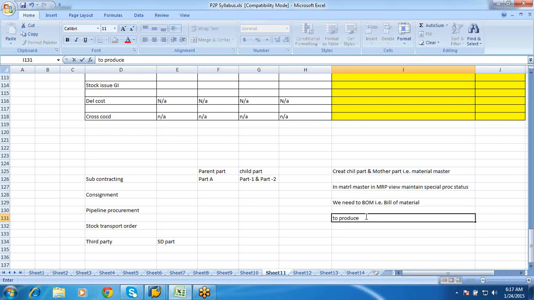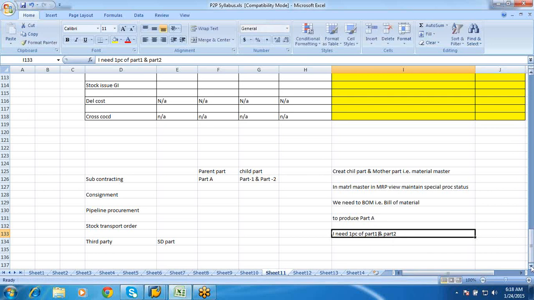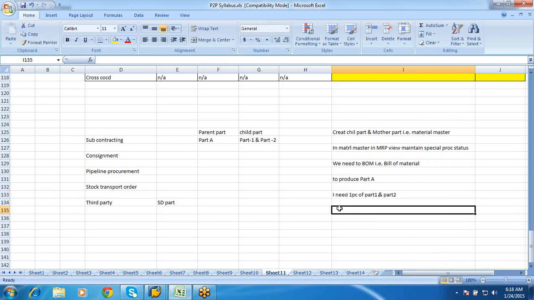I'm just giving an example: to produce part A, I need one piece of part 1 and one piece of part 2. This relationship we maintain in the bill of material, which is created using transaction code CS01.